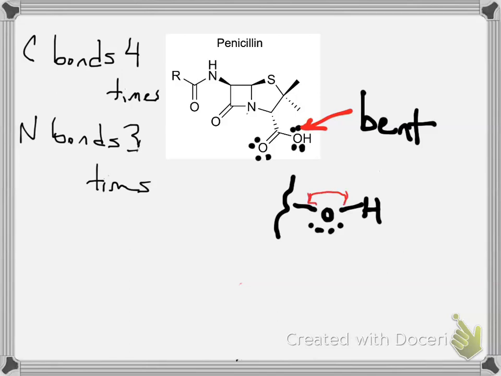Okay, if we want a geometry for that oxygen, well, there's no real molecular geometry for that guy because it only has one other bond to it. But in terms of an electron domain geometry, you would definitely call that thing trigonal planar, just like we saw before. So we're going to add oxygen to our list here, and then I'll just mention a couple other things about this structure, and then we'll go on our merry way.